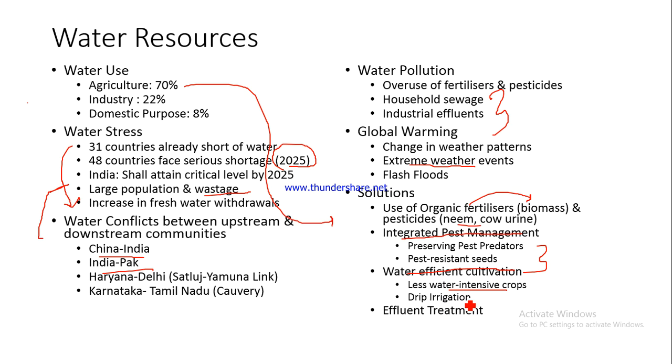Again, we can go for effluent treatment. In fact, this is something that is provided for in the various laws that we have, and the State Pollution Control Board keeps a check on this. So basically what we are saying is that industrial effluent should be treated before it is released into nature, so that it does not damage nature, does not cause pollution, and does not damage the other water sources in the vicinity, right?